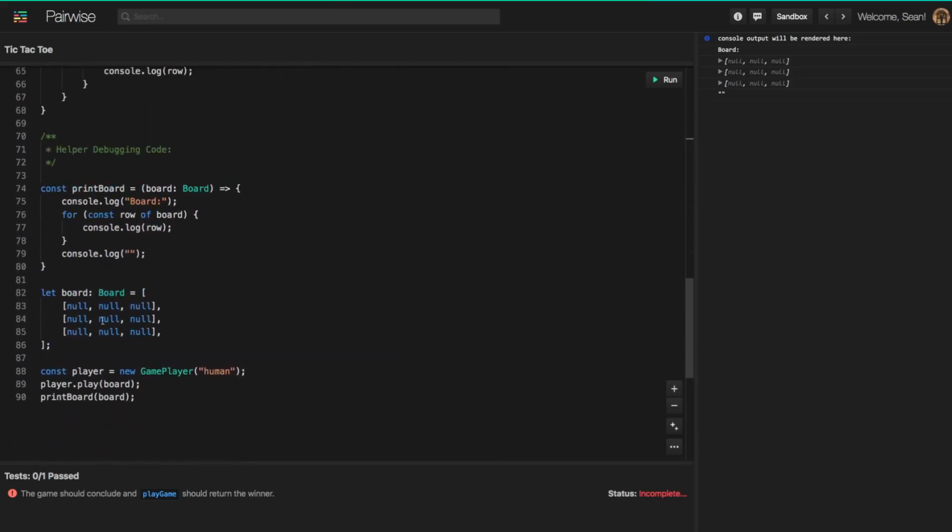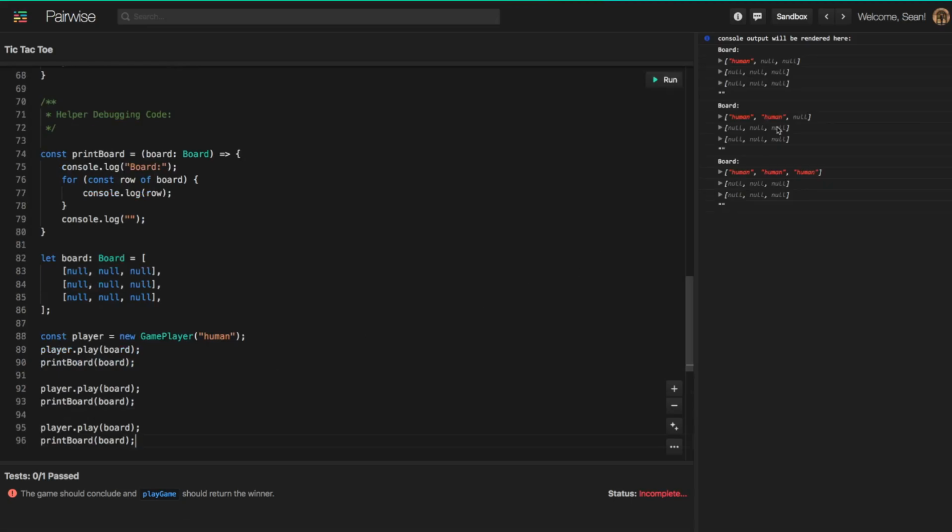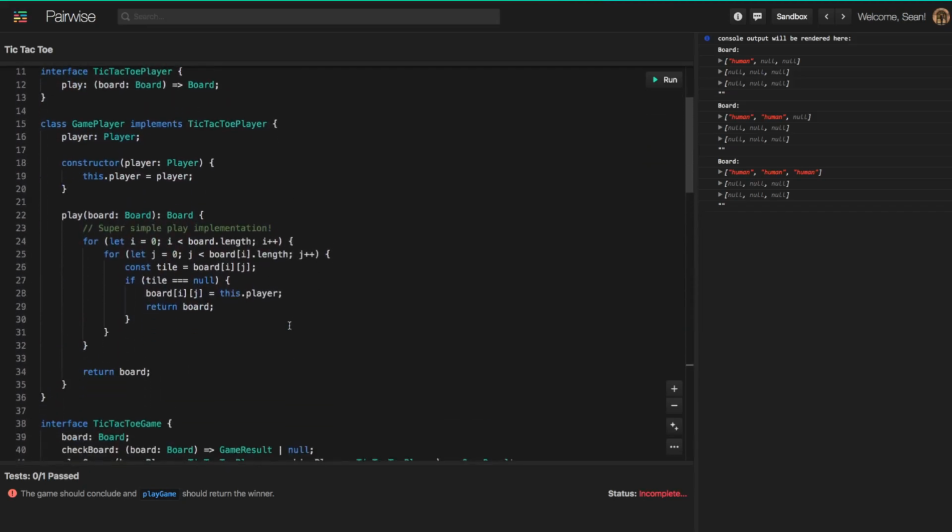Okay, so now let's come back here, and we are calling the method here. So let's go ahead and run the code again. And now you'll see that we actually have humans showing up in this first tile. Okay, that's good. That's what we're looking for. And so let's do this a few more times. Run the code again, and you'll see that now we have human being played once, and then in the first 2 tiles, and then in the first 3 tiles. So it looks like this is going through correctly and playing on the first unoccupied tile that it finds. Okay, so this is looking pretty good. This is the implementation for the game player class.